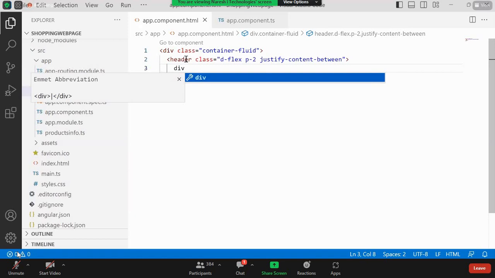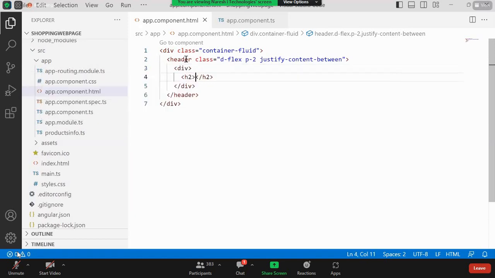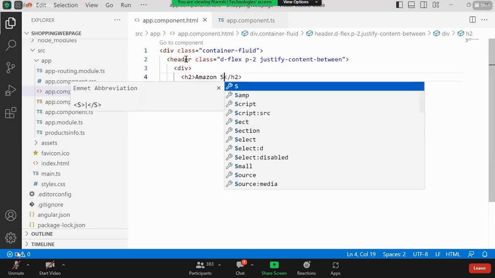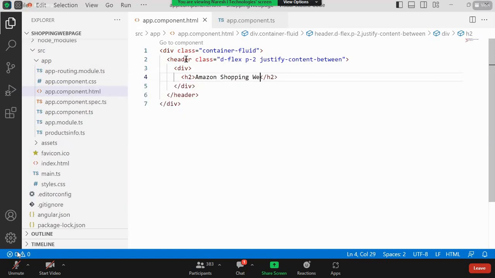Now what I can do is take a div, where in this div I'll take an h2 tag. And here in the h2 tag, maybe I can say Amazon shopping website. Okay, website welcomes you.